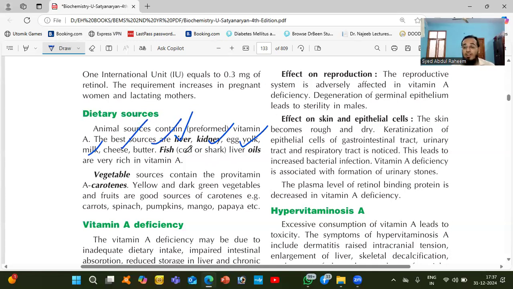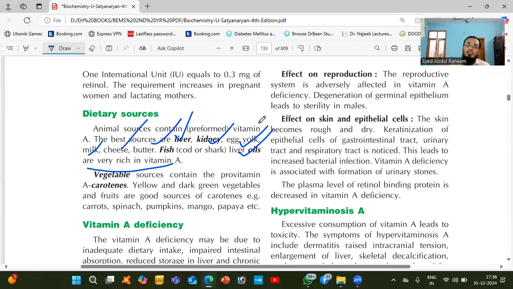Nowadays fish oil has demand in the market because of vitamin K and other things, and liver oils also have vitamin A. So whoever patient comes to your clinic with an eyesight problem, you need to not only see in the pathological way, you have to look at the diet also, because sometimes vitamin A deficiency causes blindness.